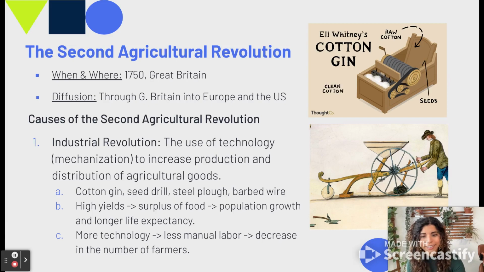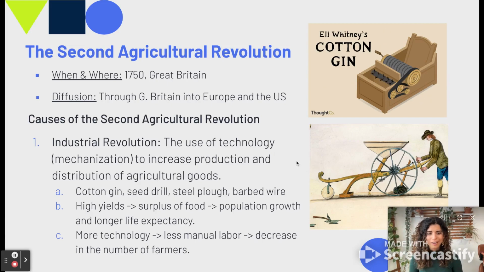Also, other things like the seed drill, the steel plow, and barbed wire, so super innovative. I know maybe for us, especially when we look at this, we think, oh my gosh, that is not technology, but it really was, because prior to these things, people had to do this completely by hand.